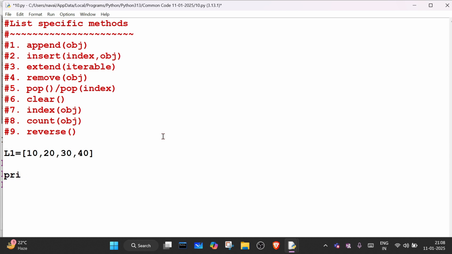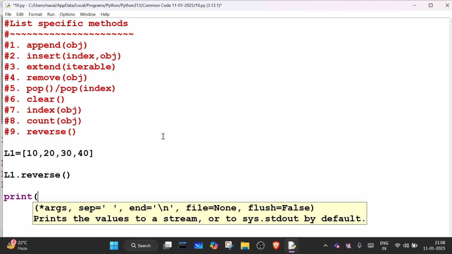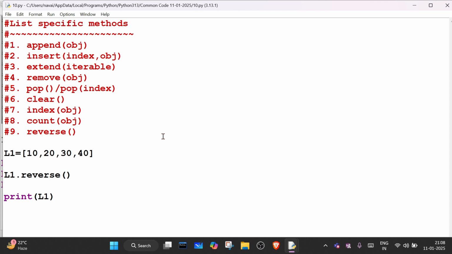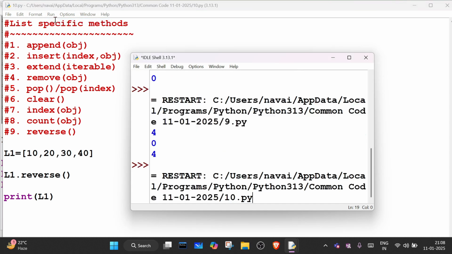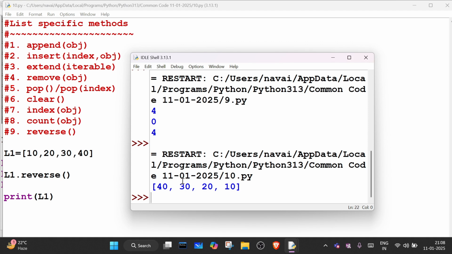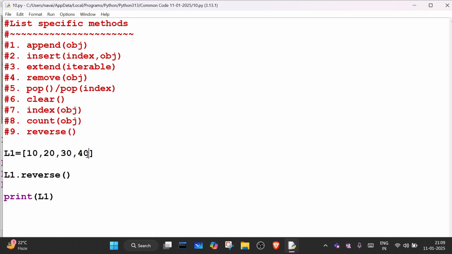So if I write L1 dot reverse and then print L1, it will print in descending order, right? So it is printing in descending order. Understood? Yes, sir.